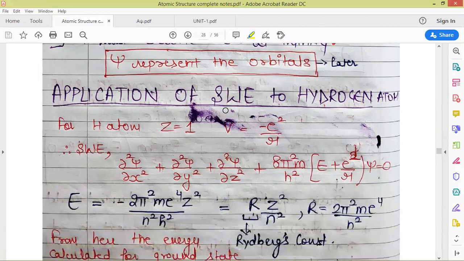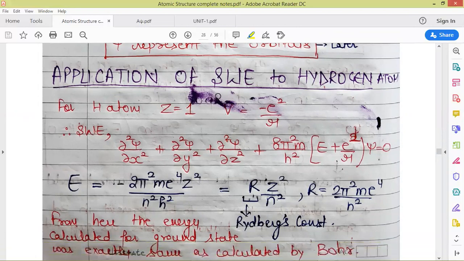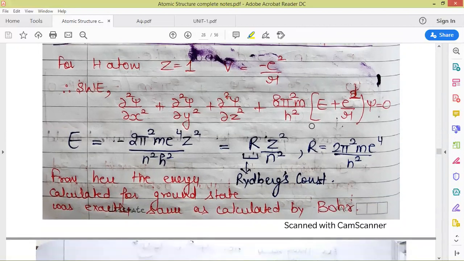Now we try to apply the Schrodinger wave equation to the hydrogen atom. Schrodinger proposed his equation for single electron species, and the simplest single electron species in its neutral form is the hydrogen atom. So for hydrogen, Z is equal to 1 and potential energy is equal to minus e square by r. We'll put both these values and the equation becomes this.